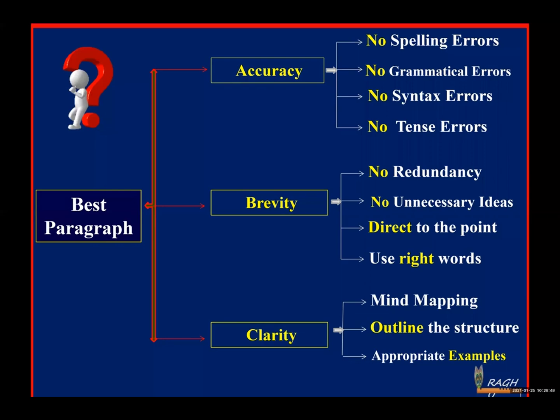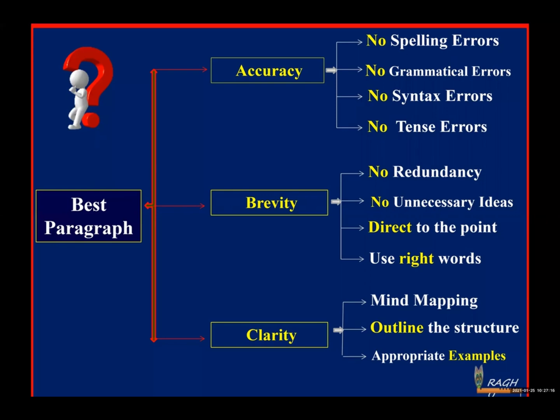A mere statement does not have a value until and unless it is accompanied by a good example. If you are trying to say someone is a bad person, it is just a statement. How could you prove that that person is a bad person? If you would like to prove that, you should have evidence with you. You should have an example with you. Then only the reader will be convinced.